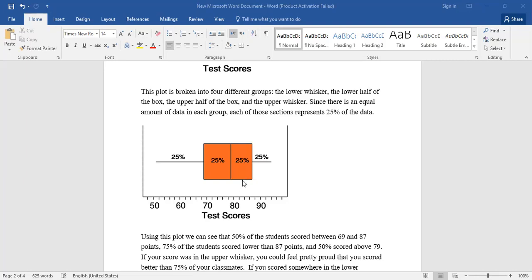You are very close to the upper half, which means you got a good mark or bad mark? Good mark.